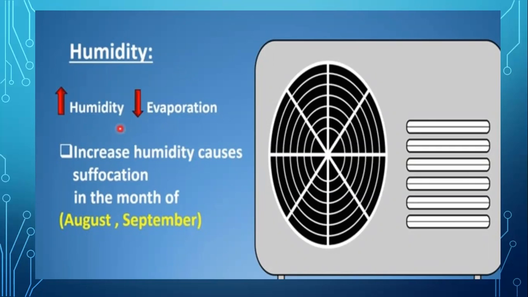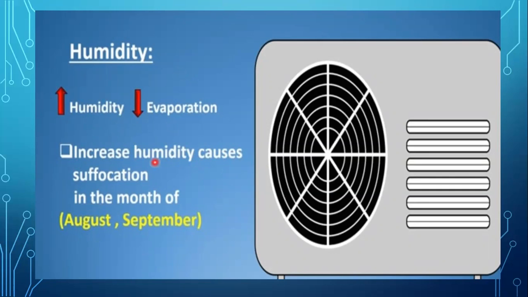We were discussing that an air cooler will give you a suffocating feeling in August and September. Why? Actually, in August and September, our atmosphere is saturated with water vapors. That is, our atmosphere is very much humid.